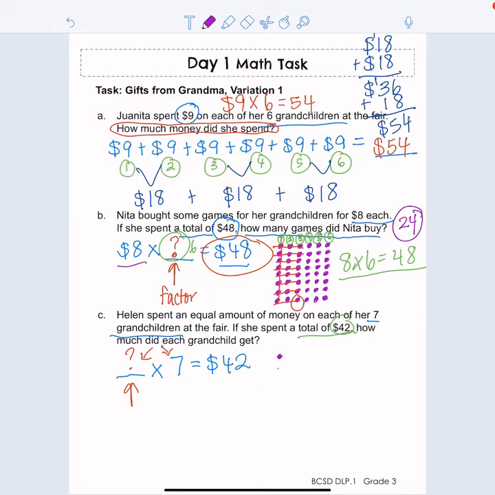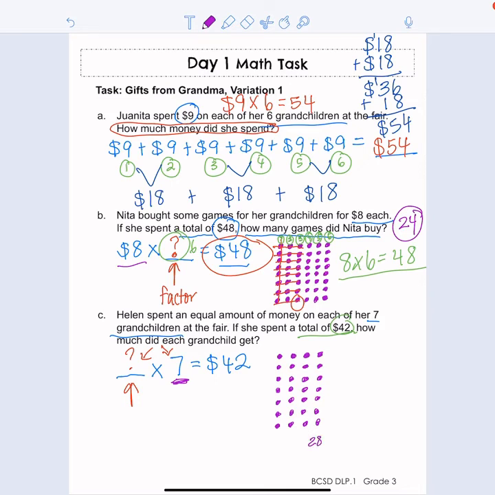Here we go. 1, 2, 3, 4, 5, 6, 7. Okay, I have a little bit more room this time. That's good. Now, once I get to 7, since that's the number I have over here, now I'm going to keep counting. I'm going to count on from 7. So 8, 9, 10, 11, 12, 13, 14, 15, 16, 17, 18, 19, 20, 21, 22, 23, 24, 25, 26, 27, 28. Haven't gotten to 42 yet, so I'm going to keep counting.